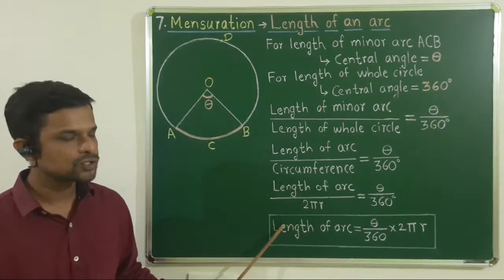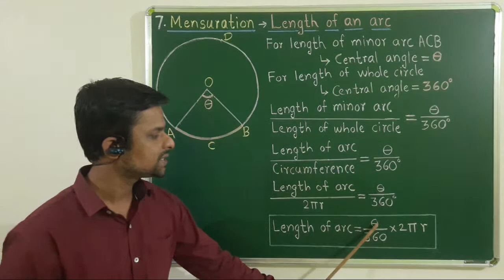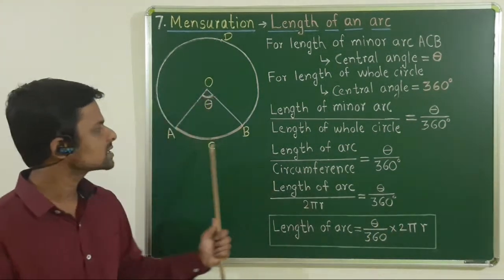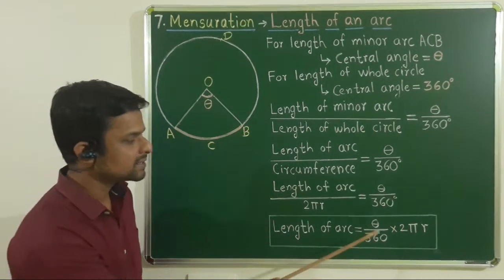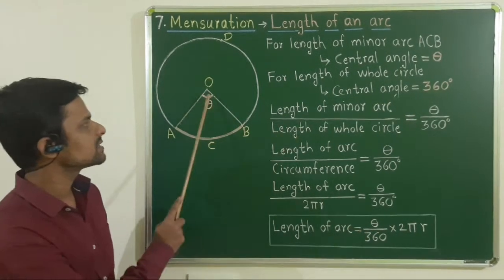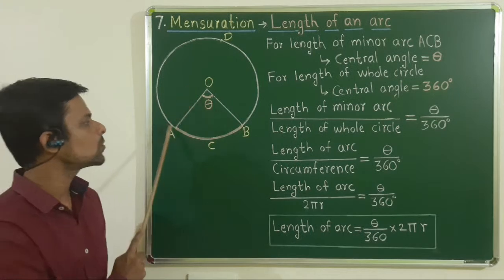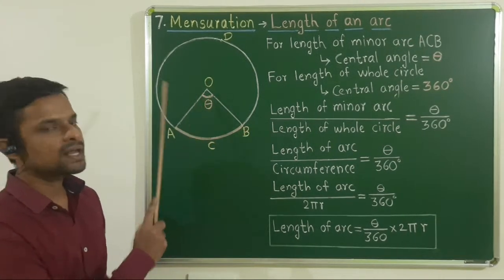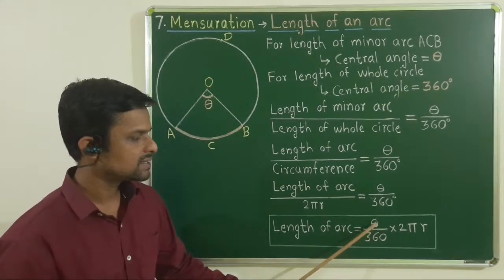This is again length of arc is equal to theta upon 360 degree into 2 pi r. म्हणजे या arc ची लेंथ कशी काढाल तर त्यासाठी काय माहित असायला हवं, that is theta. Theta is nothing but corresponding central angle of that arc. त्या arc शी करस्पॉन्डिंग असणारा सेंट्रल अँगल माहित असणं गरजेचं आहे, that is theta.